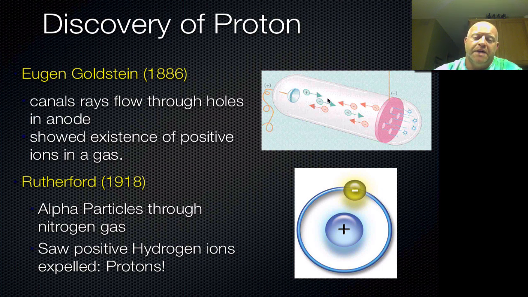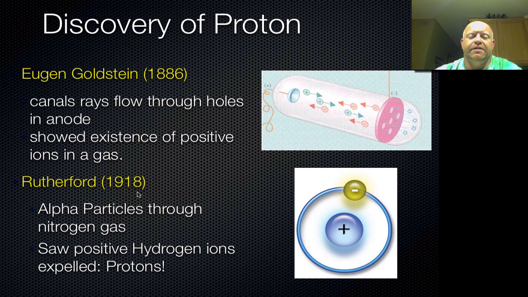And with positively charged flow, that gave us the idea of there is positively charged particles out there. Now in reality, his experiment was just showing positively charged ions, so he really wasn't producing pure protons, but it was a very key step in this process.